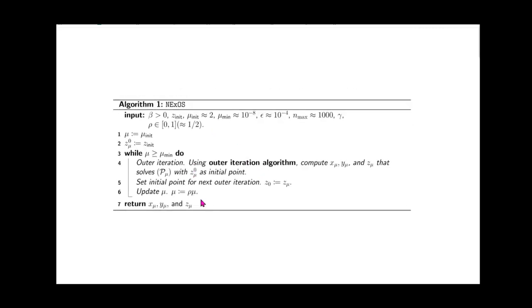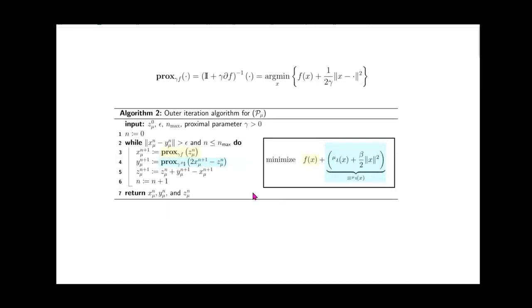This algorithm is essentially an algorithmic version of what I just said. It has 3 steps. Until we reach mu min, we run the outer iteration, set the initial point for the next outer iteration by taking the previous solution, and then update mu by reducing it by a factor of rho. In practice, we can say that rho equal to half works pretty well. So what is going on in the outer iteration algorithm? It is that Douglas-Rachford splitting variant that I was talking about. As you can see, it has 3 steps.